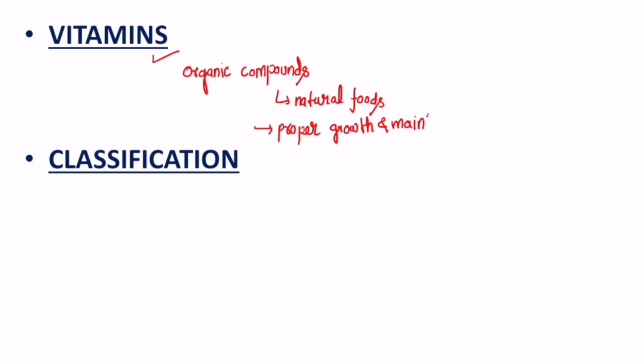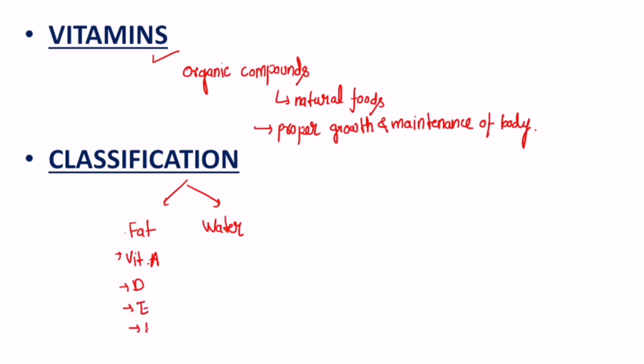Now there are various types of vitamins that are present. So now we will see the classification of vitamins. In the classification, it is based upon the solubility. So there are two classes of vitamins. The first is the fat soluble vitamins and the second is the water soluble vitamins. So in the fat soluble vitamins, we have vitamin A, vitamin D, vitamin E, and vitamin K. And within the water soluble vitamins, we have vitamin C, which is an antioxidant, and then vitamin B complex. So this is the classification of vitamins.